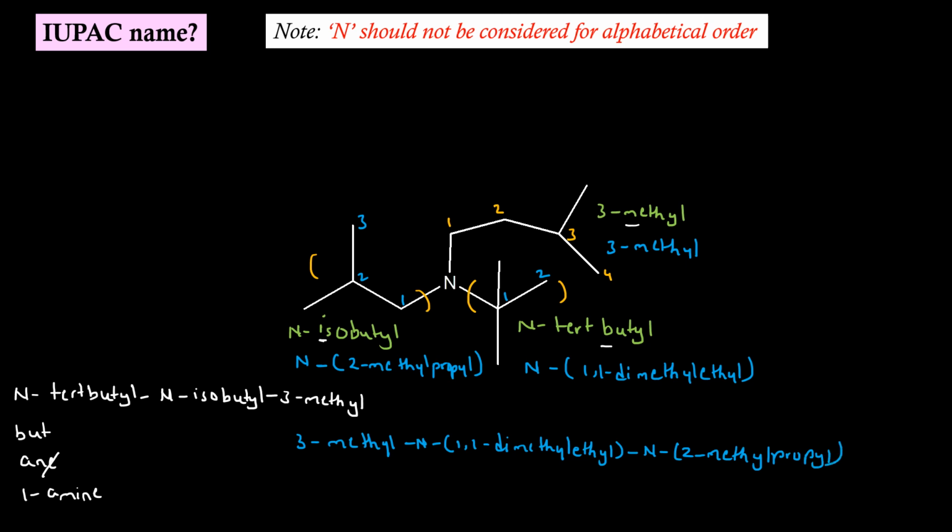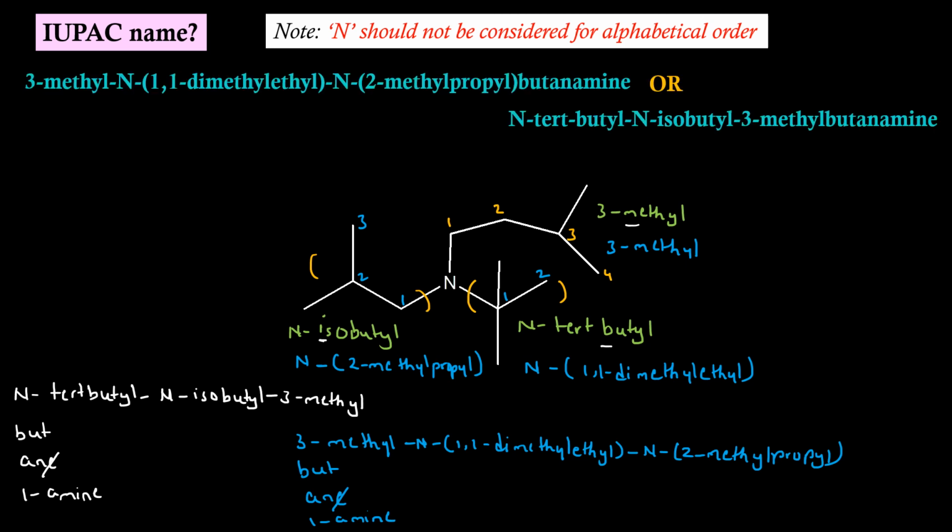This will be the secondary prefix. Root word is but. Primary suffix is ane. Secondary suffix is 1-amine. For the same reason, E of the primary suffix is dropped. So we can have two IUPAC names. One is 3-methyl N-(1,1-dimethyl ethyl) N-(2-methyl propyl) butanamine, or N-tertiary butyl N-isobutyl 3-methyl butanamine.